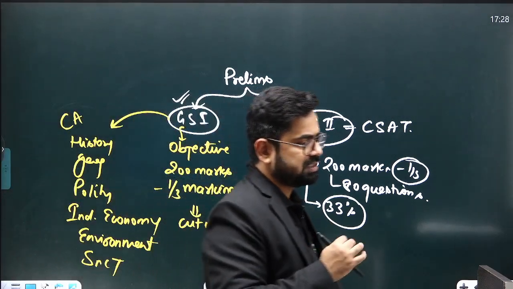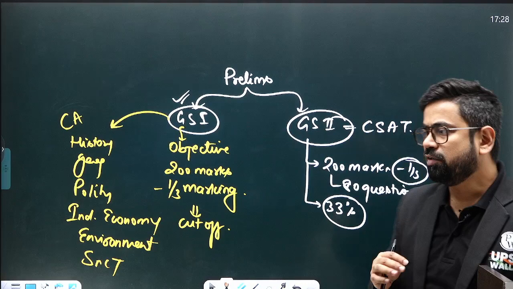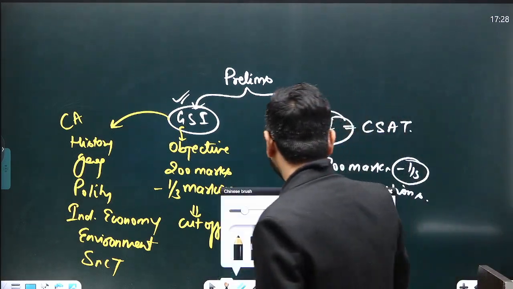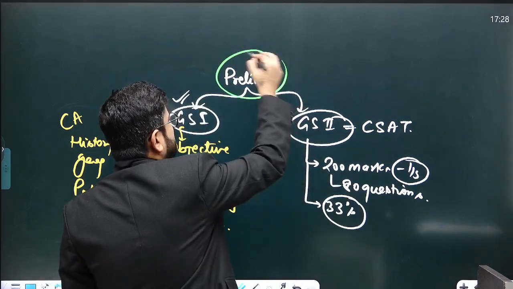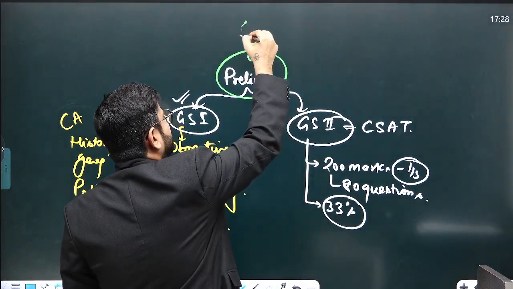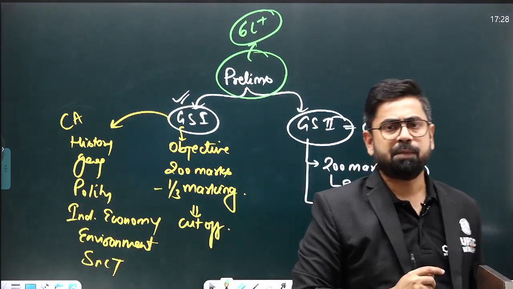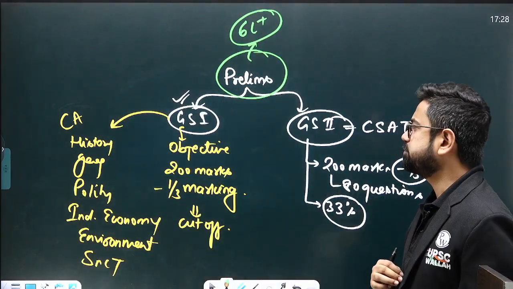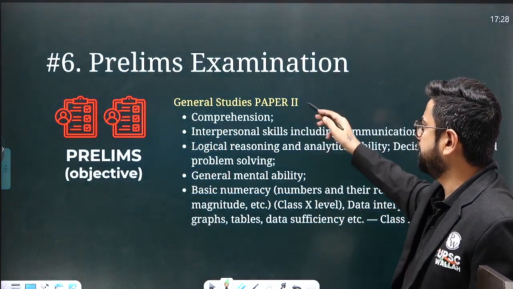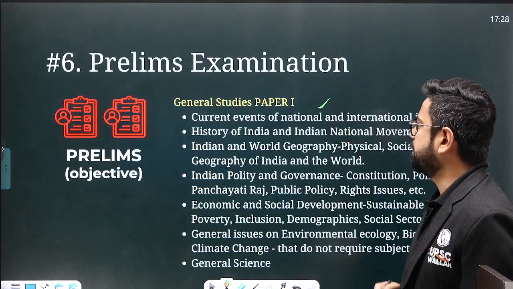So this is the first stage, which is the prelims stage. Once you qualify this prelims stage, by the way, this is the stage where we were saying that almost you'll be competing with 6 lakh plus students. Right, so 6 lakh plus students will be appearing in this examination. Then comes another stage. So we're talking about paper 2 and paper 1. Right, paper 1 and paper 2.